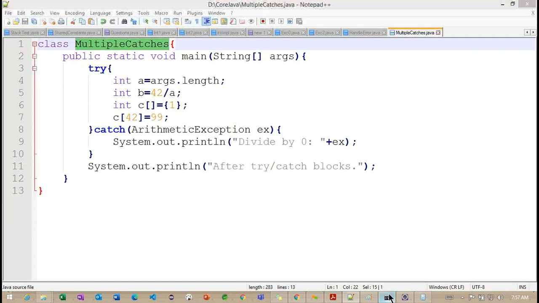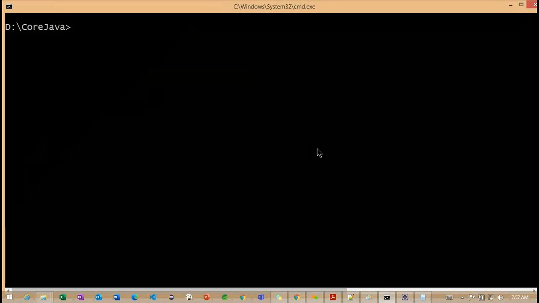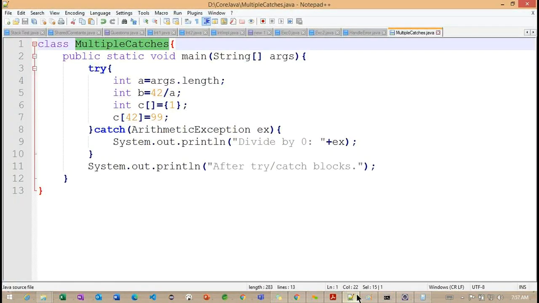So multiple catches. Let's say we did not define the size of array c, right? I think you forgot this particular operator. So using this also, we can create an array here.